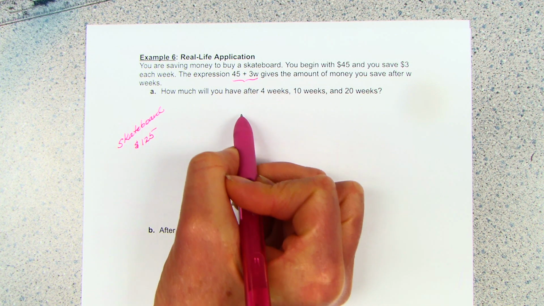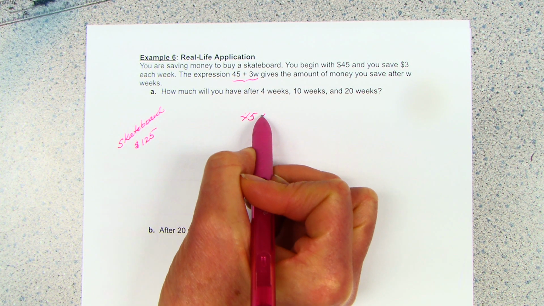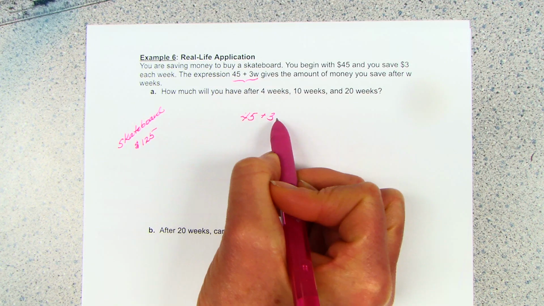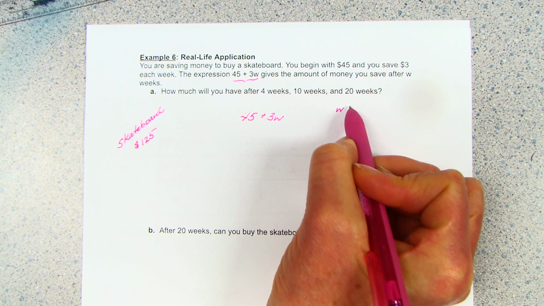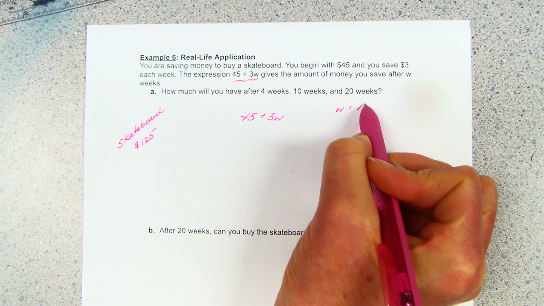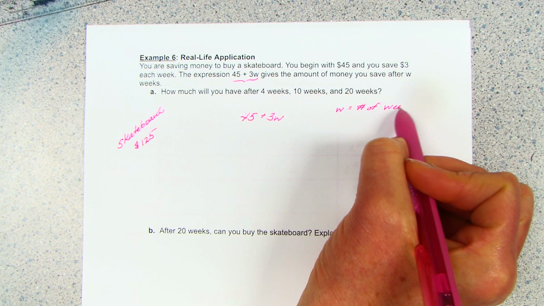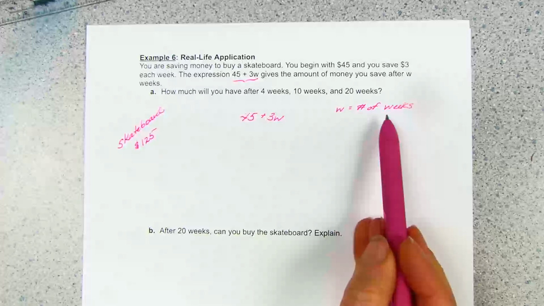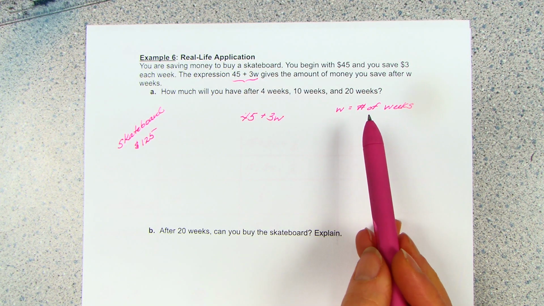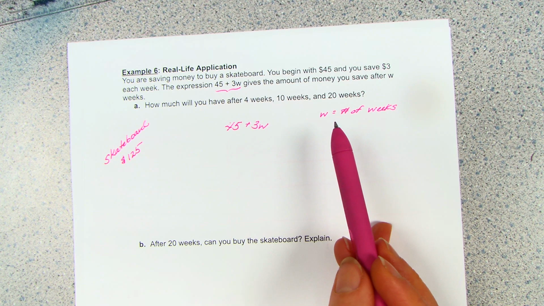45 plus 3W. That gives you the amount of money you save after W weeks. Okay, let's write that expression, 45 plus 3W, and W equals the number of weeks. This is an important step. We always want to define the variable right there, what the variable stands for.